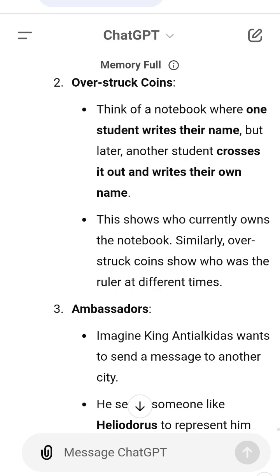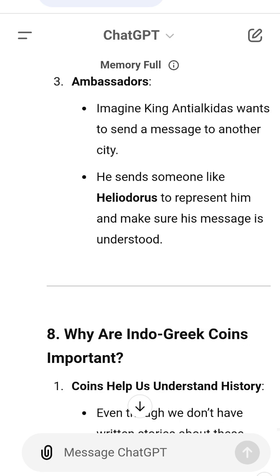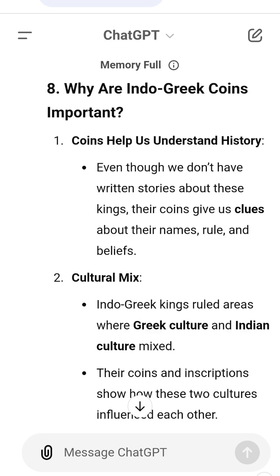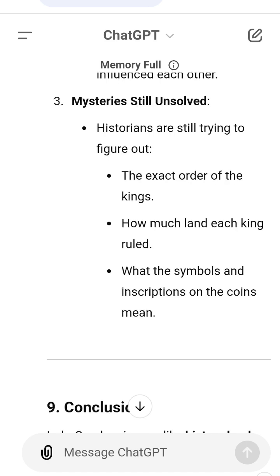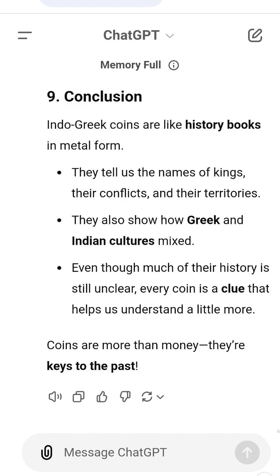9. Conclusion. Indo-Greek coins are like history books in metal form. They tell us the names of kings, their conflicts, and their territories. They also show how Greek and Indian cultures mixed. Even though much of their history is still unclear, every coin is a clue that helps us understand a little more. Coins are more than money. They're keys to the past.